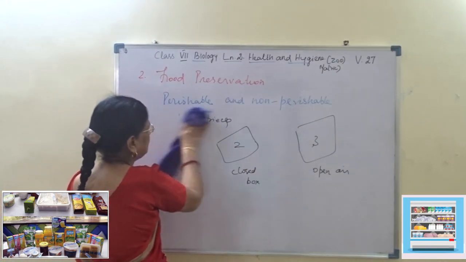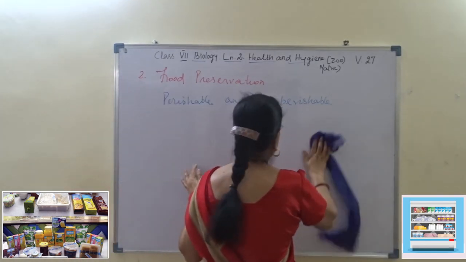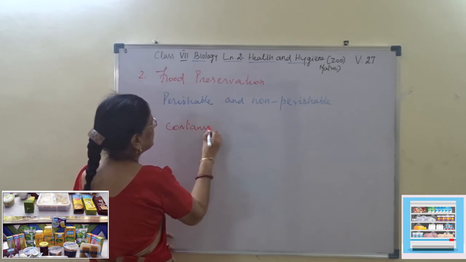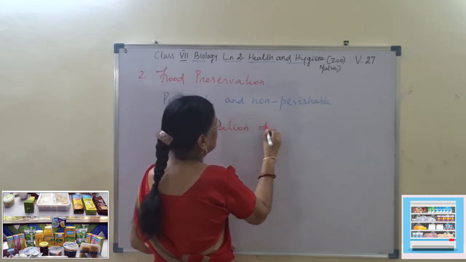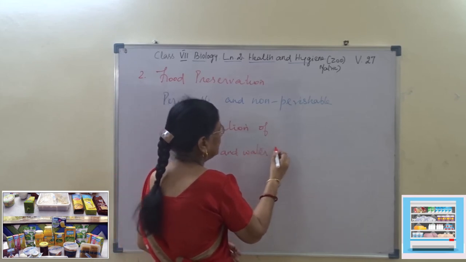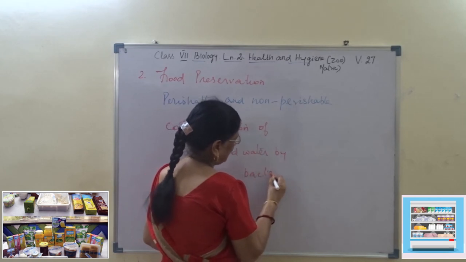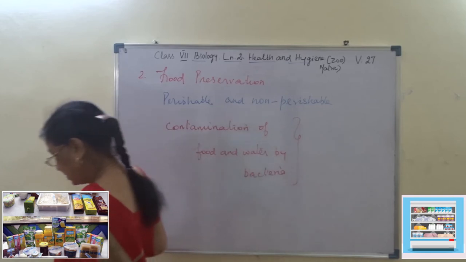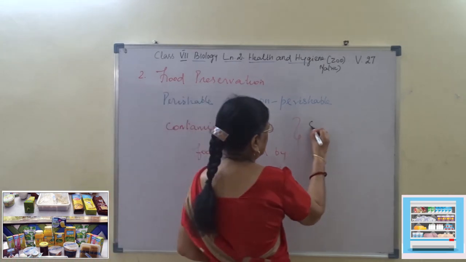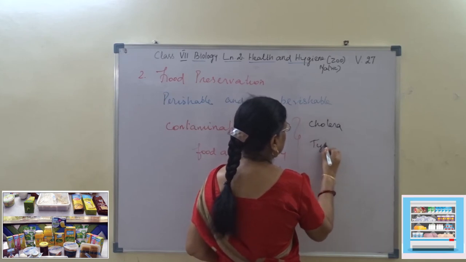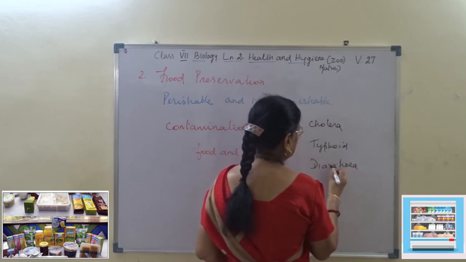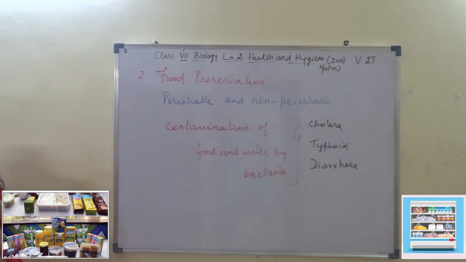So, due to contamination of food and water by bacteria, the diseases caused are cholera, typhoid, and diarrhea.